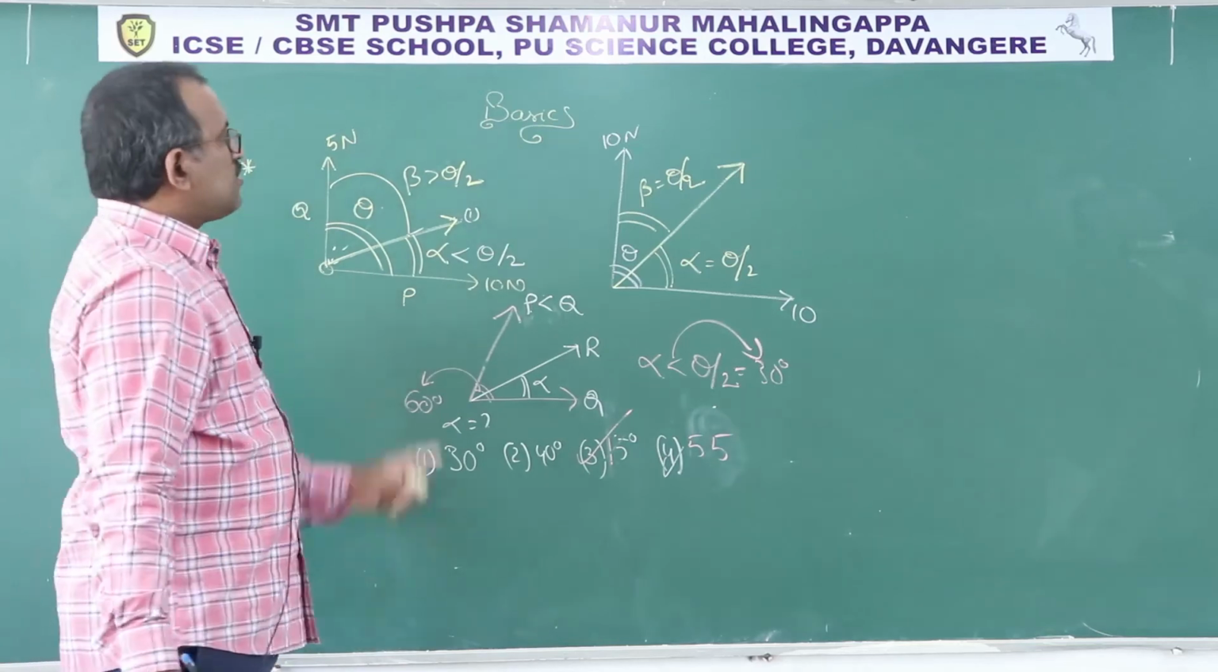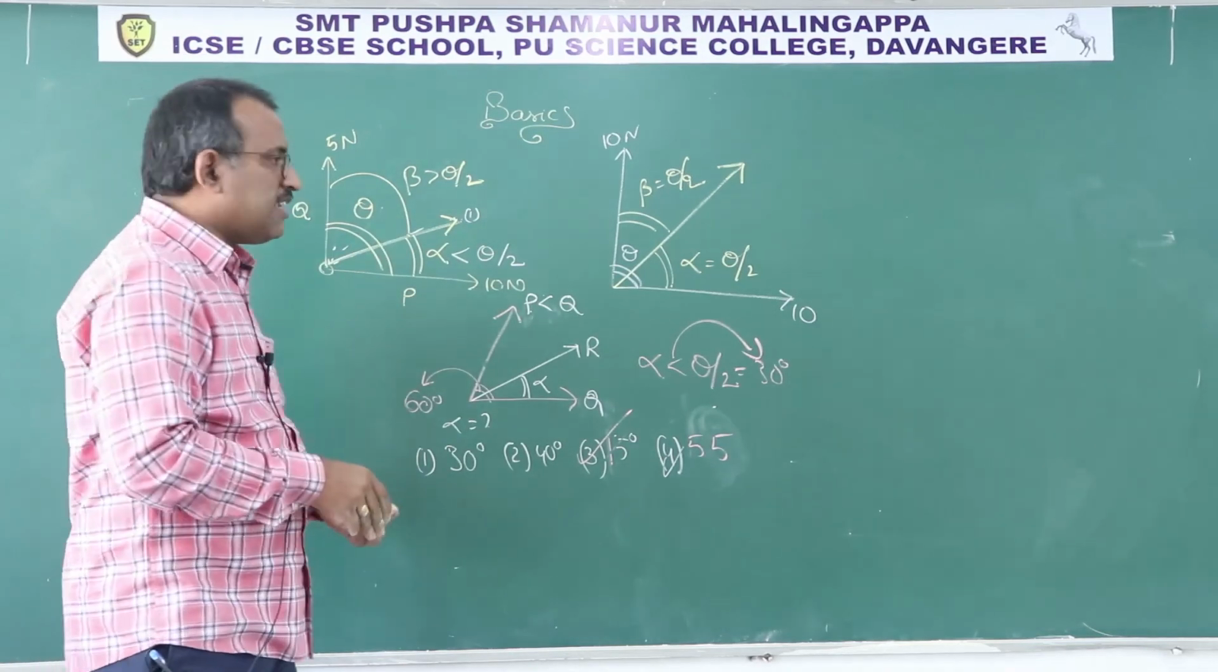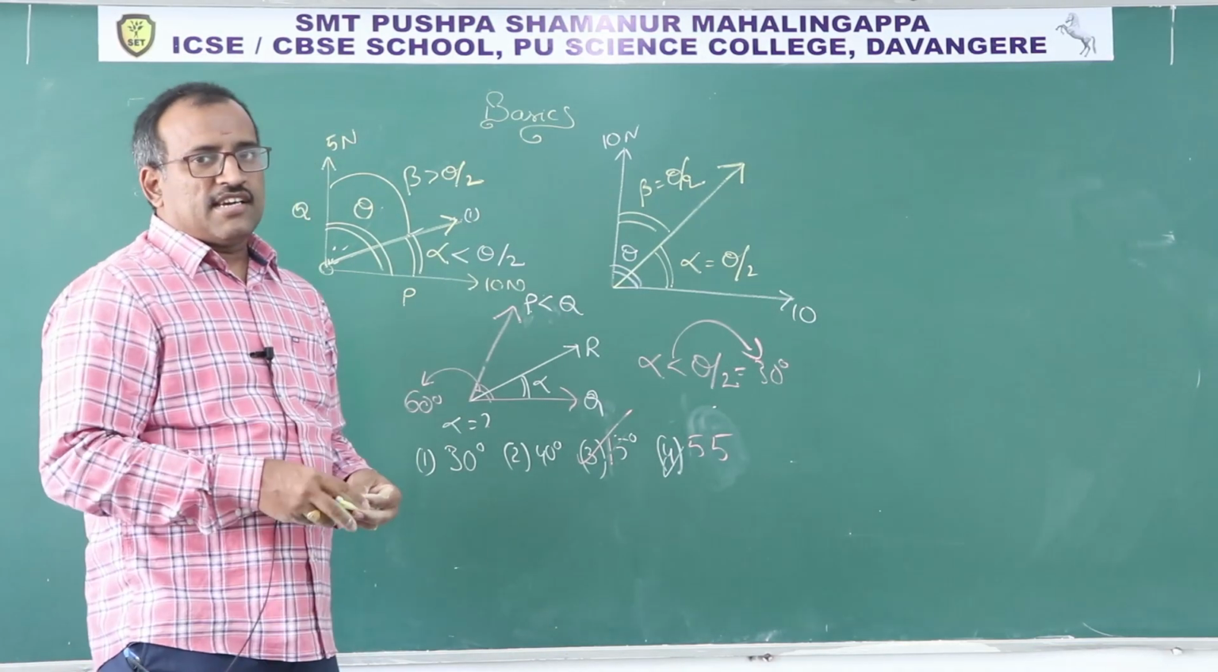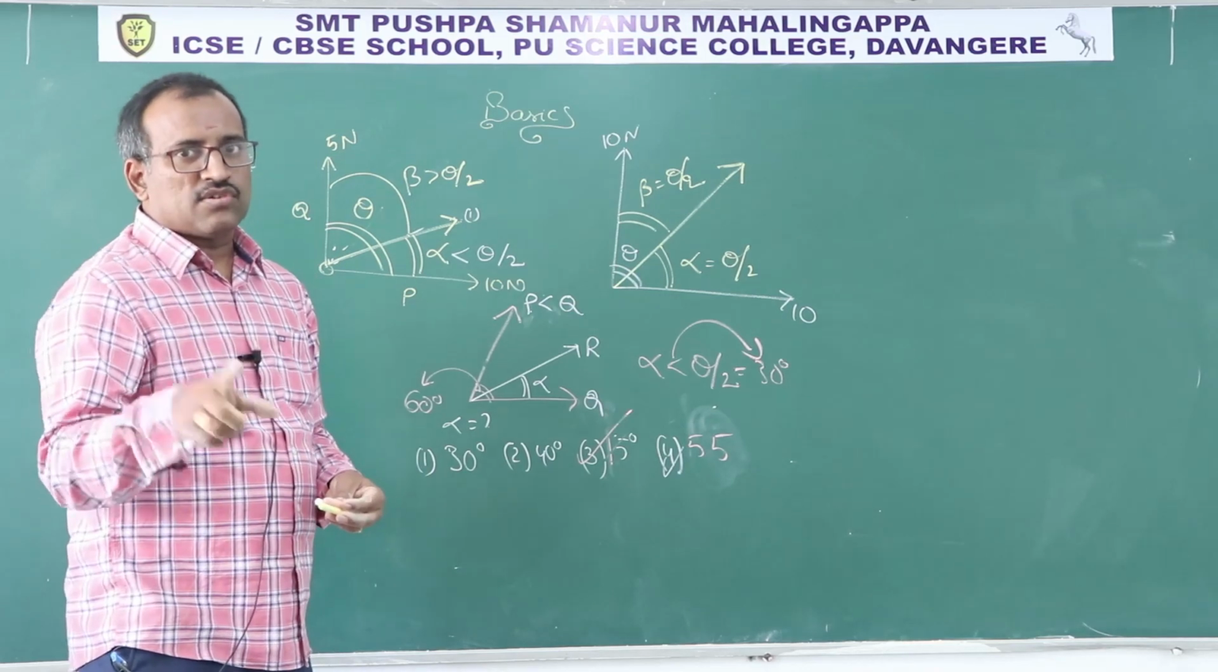So what did you understand from the basics? It is very clear: the resultant is always close to the bigger vector.